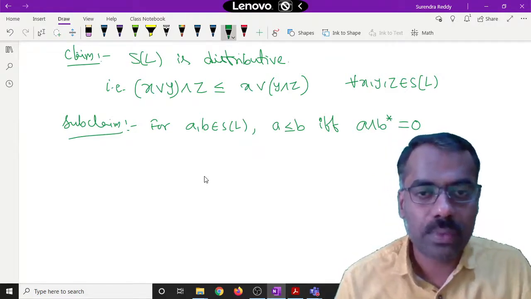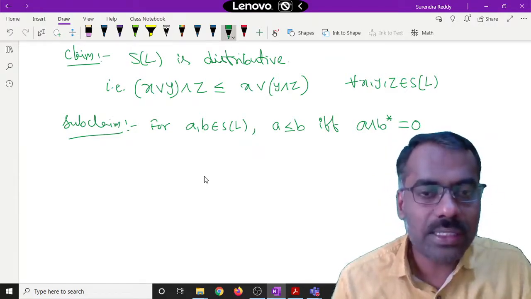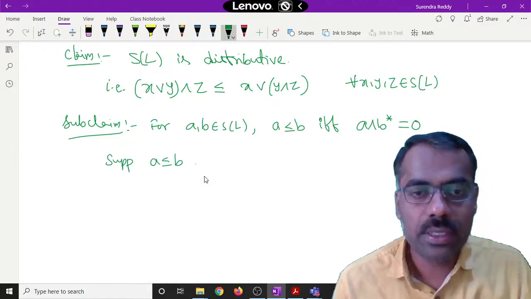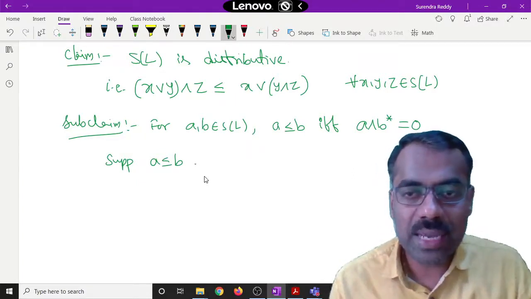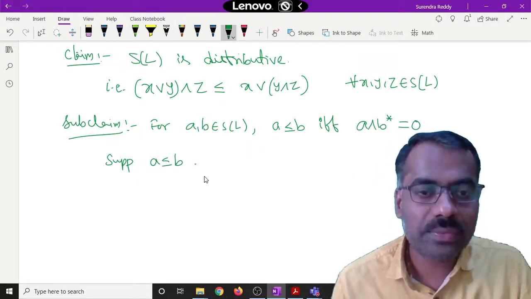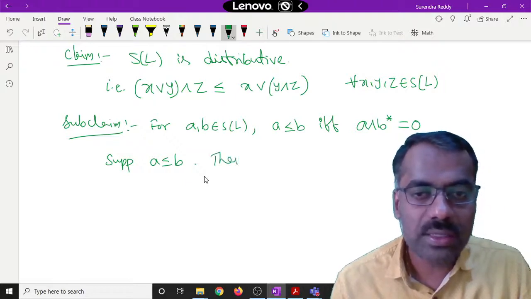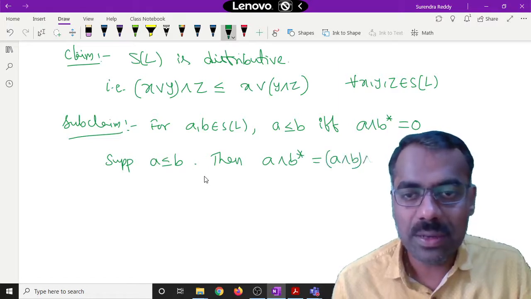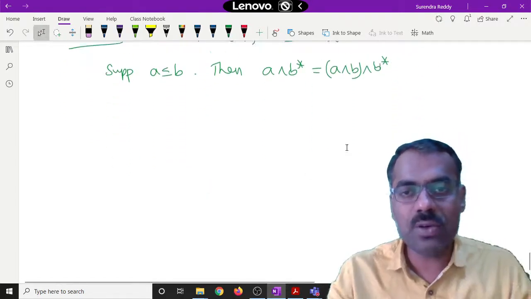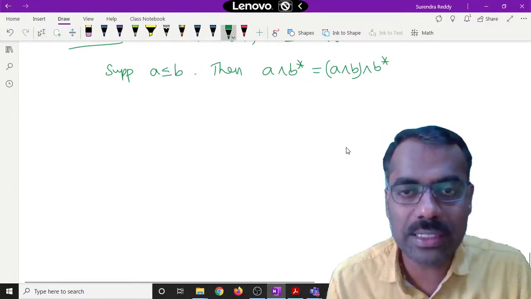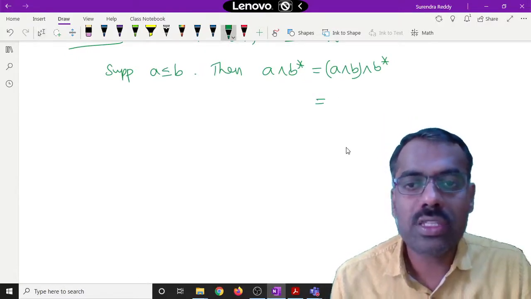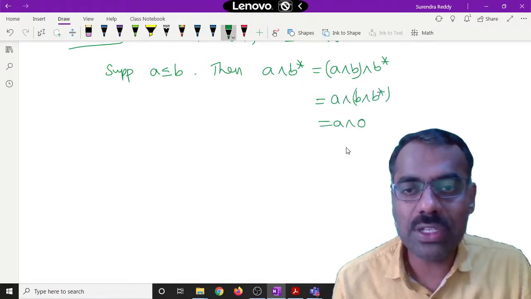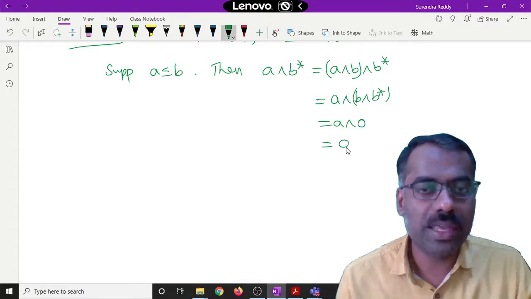Is this clear? The proof is not at all difficult. Suppose A is less than or equal to B. This we already did, right? A meet B star is equal to 0. If A is less than or equal to B, then A meet B star is the same as A meet B star, because A is less than or equal to B. While proving the second property, we proved this part. Are you following? So this is the same as A meet 0, which is equal to 0. Are you following?